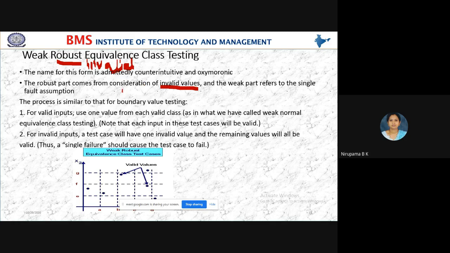Yes, students, in this weak robust equivalence class testing, we are checking the values out of the range also. We are also checking invalid values, and weak means we are checking the fault only for a single value. The process is similar to boundary value testing.